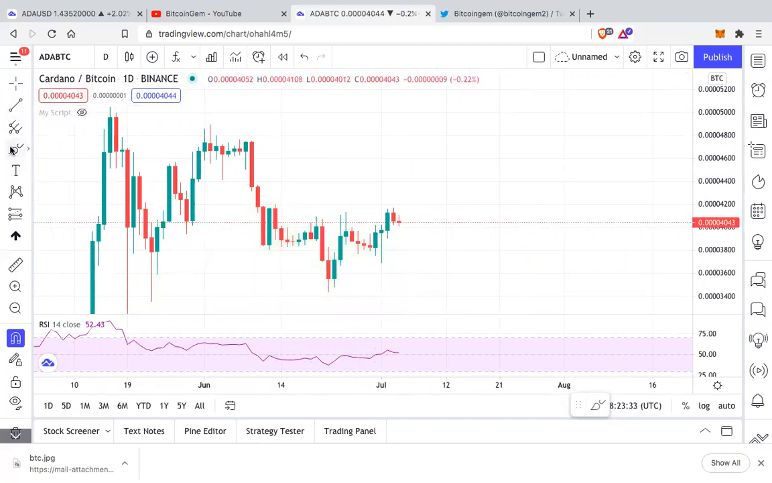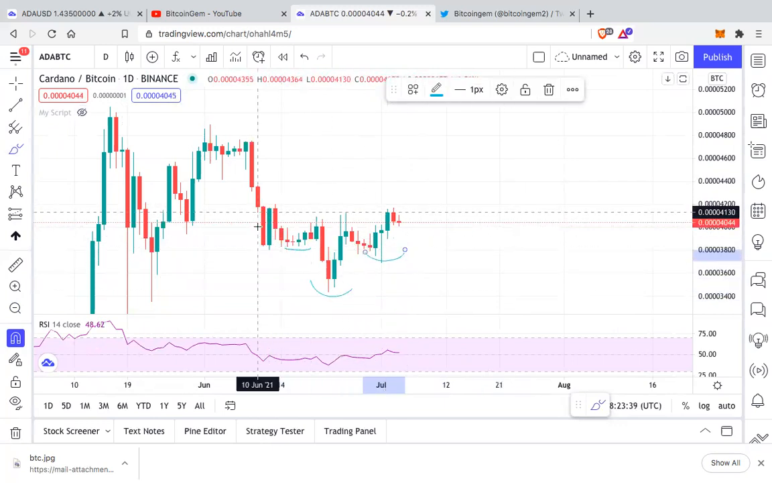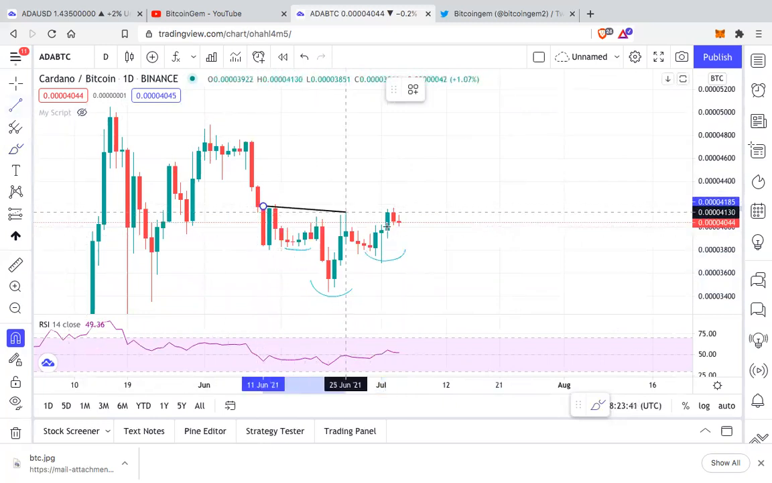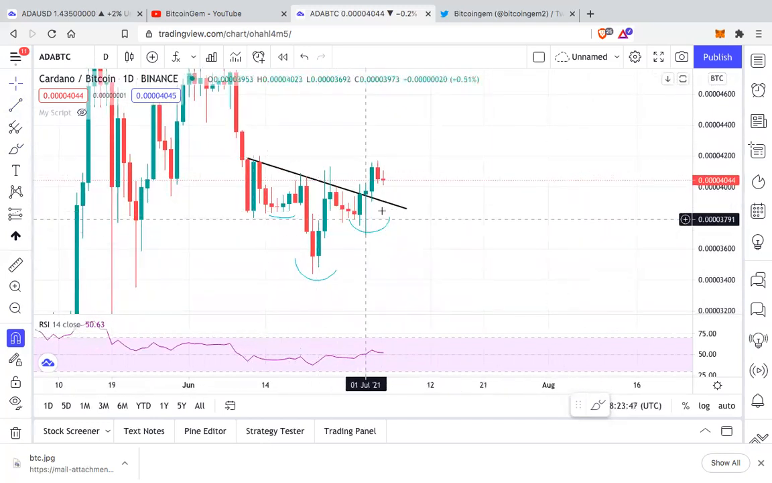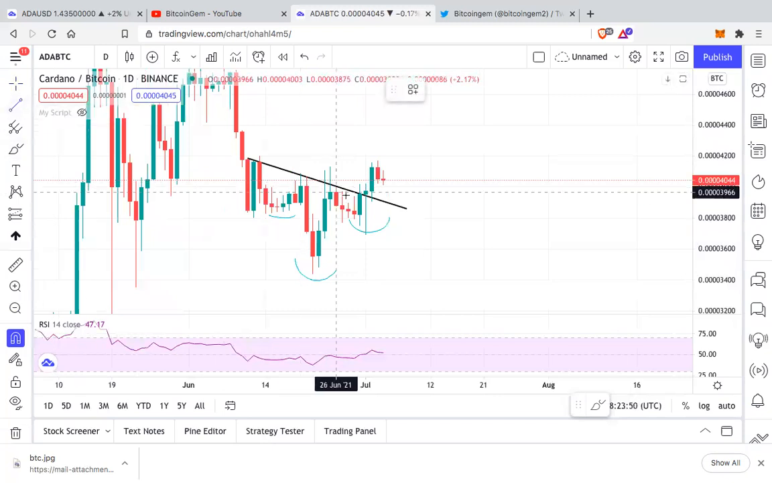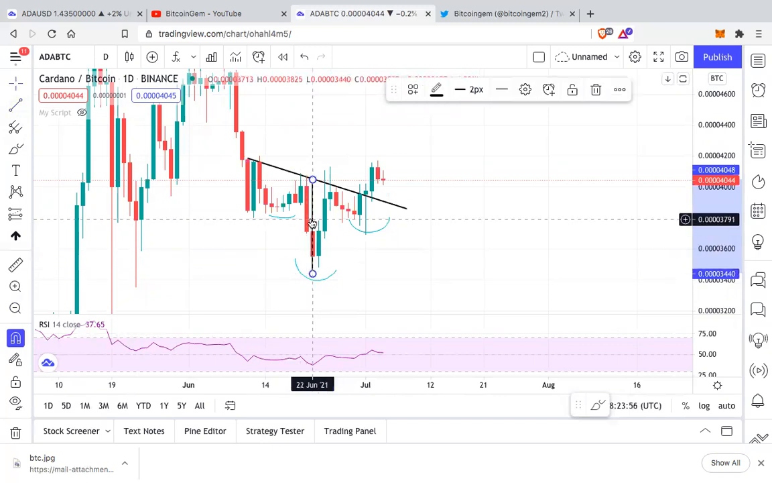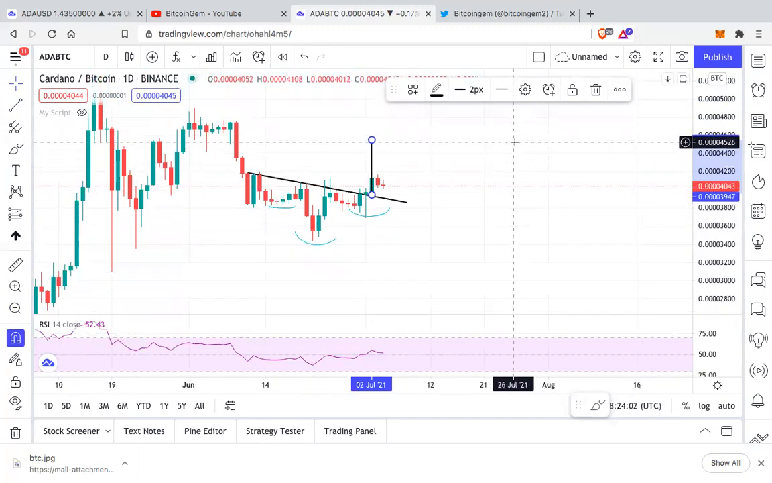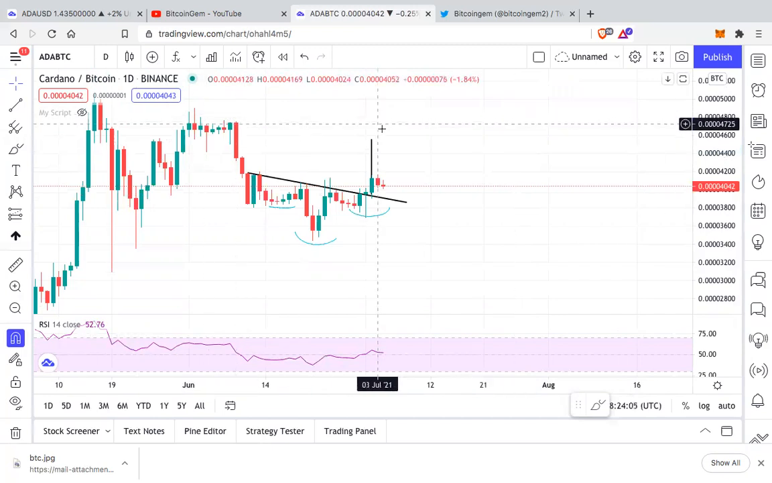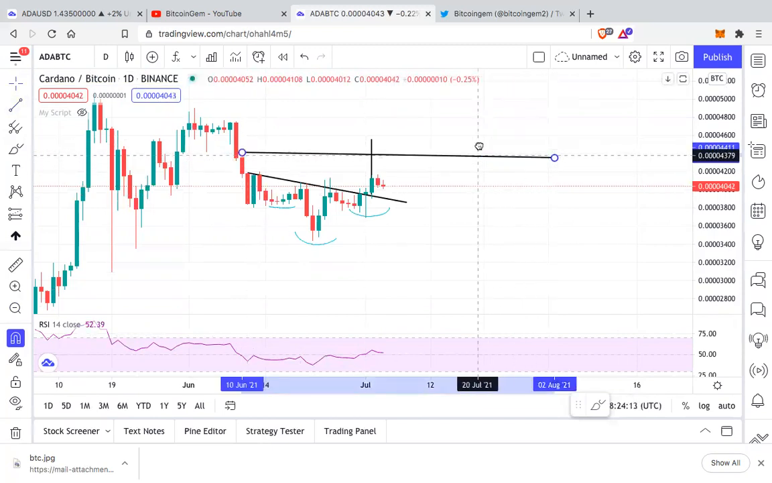Also, one more thing that I want to show you on the BTC pair is that this was kind of an inverse head and shoulders, and Cardano has broken the neckline of this inverse head and shoulders. So if we look at the target on the Bitcoin pair, then we can see Cardano going as high as around 4,526 satoshis, 4,550 satoshis. This would be our target on the Bitcoin pair.